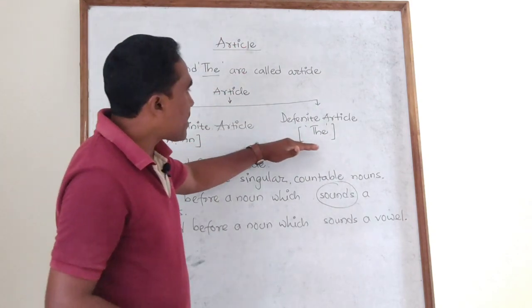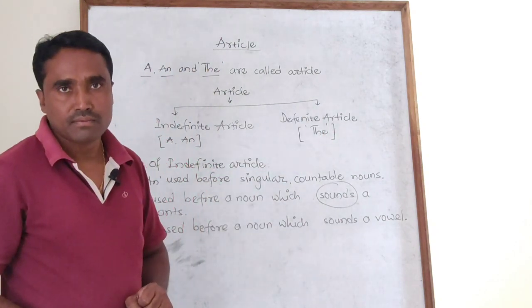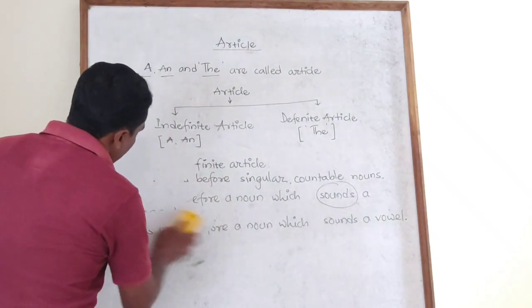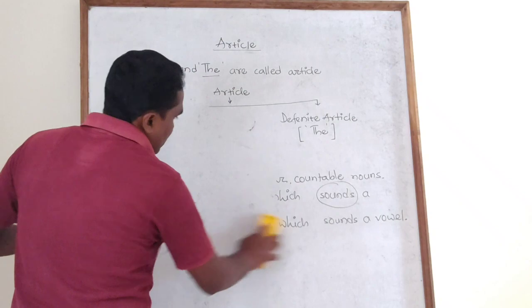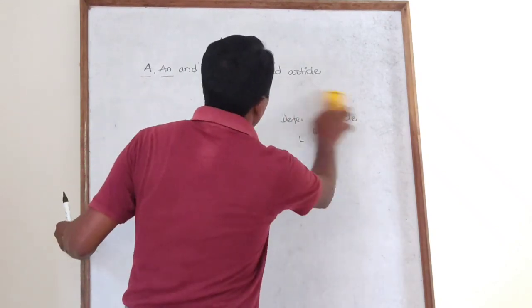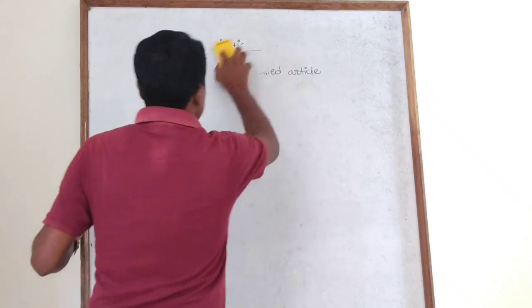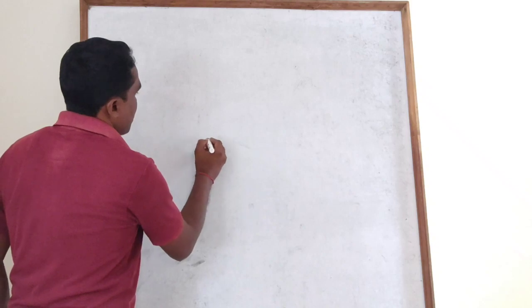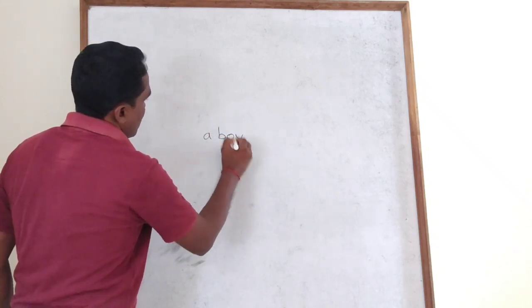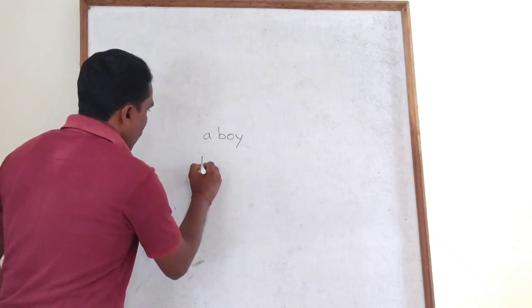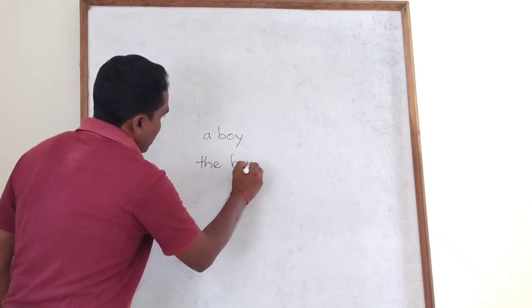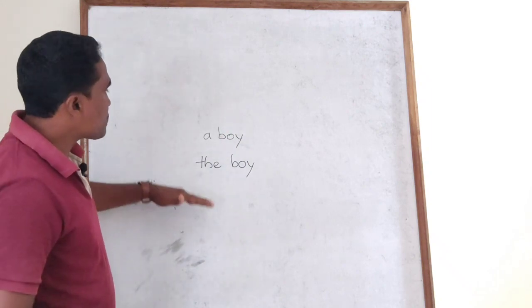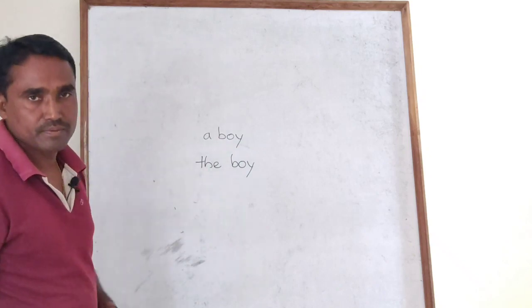Now the most important part is definite article, right? So before starting the definite article, let me give one or two examples of it, then I will continue with my explaining. For example, I write a boy, then I will also write the boy. Both are correct. But what is the difference between a boy and the boy?